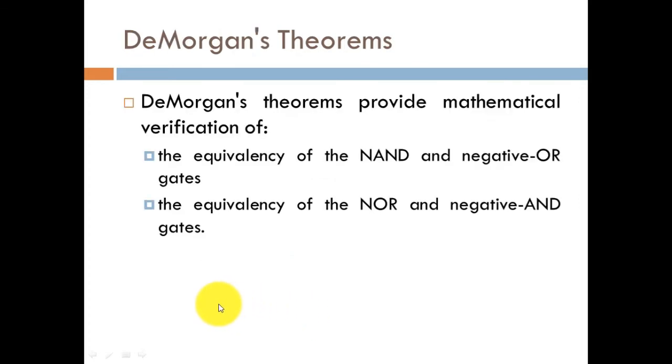Now we will discuss De Morgan's theorem. De Morgan's theorems provide the mathematical verification of the equivalency of NAND and negative OR gates, and also the equivalency of NOR and negative AND gates. So this basically shows the equivalence relationship between the NAND and negative OR gate, or the NOR and negative AND gate.